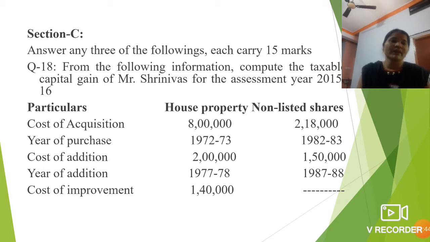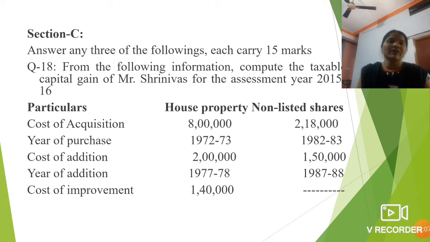Srinivas has 2 kinds of property. One is the house property and the other is non-listed shares. All this information is given for those 2 assets. Cost of acquisition of the house property is rupees 8 lakh and of the non-listed shares rupees 2 lakh 18,000.